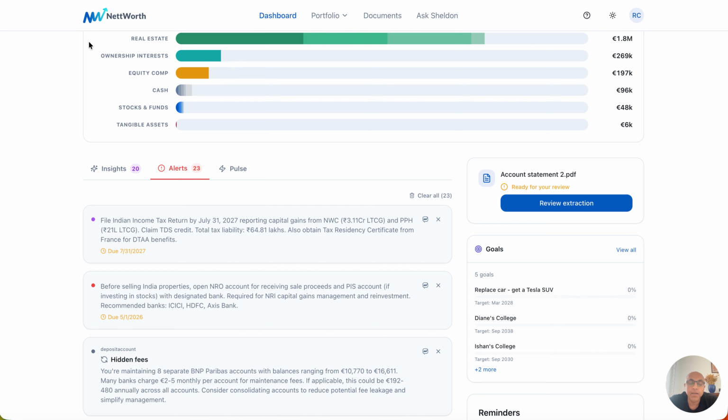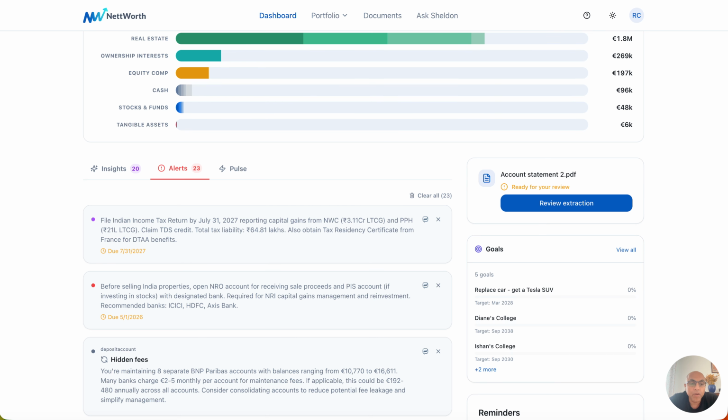Now, if you remember, the third thing I said was you can't really keep following all of the different developments that happen in the world that would impact the value of your assets. And this is not a simple stock ticker, but things that happen around real estate, around private investments, and so on.